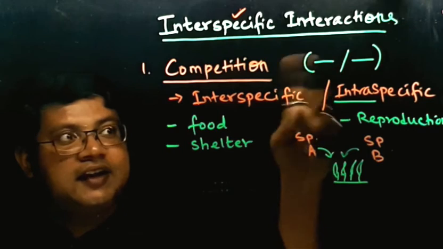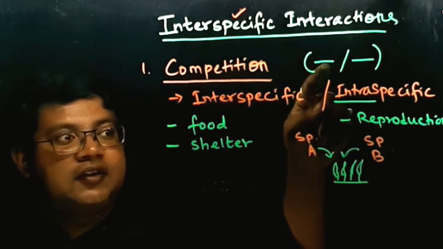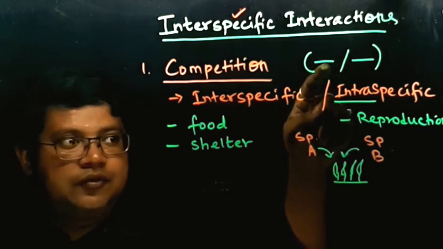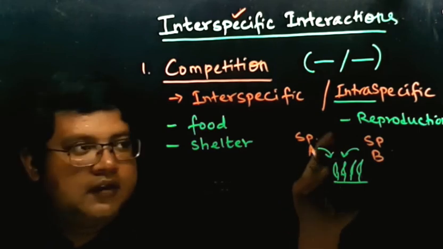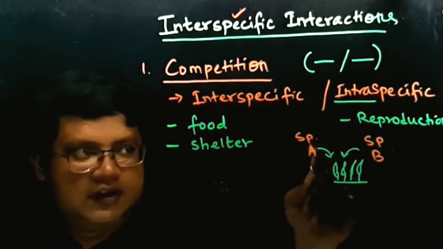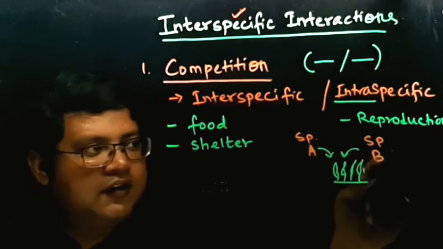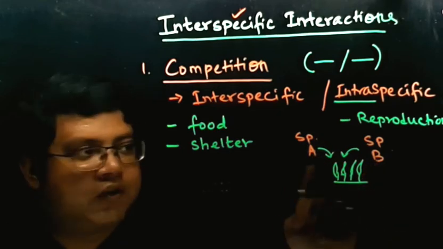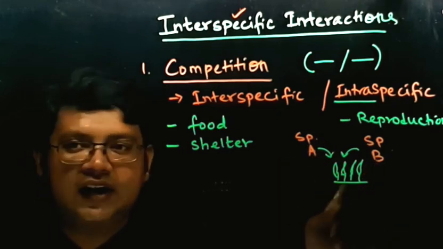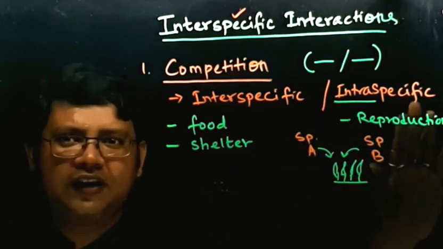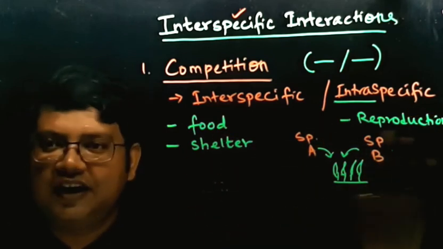It means that if species A is more, species B won't survive, because species A will eat all the grass and ultimately, after a duration of time, species B will die.